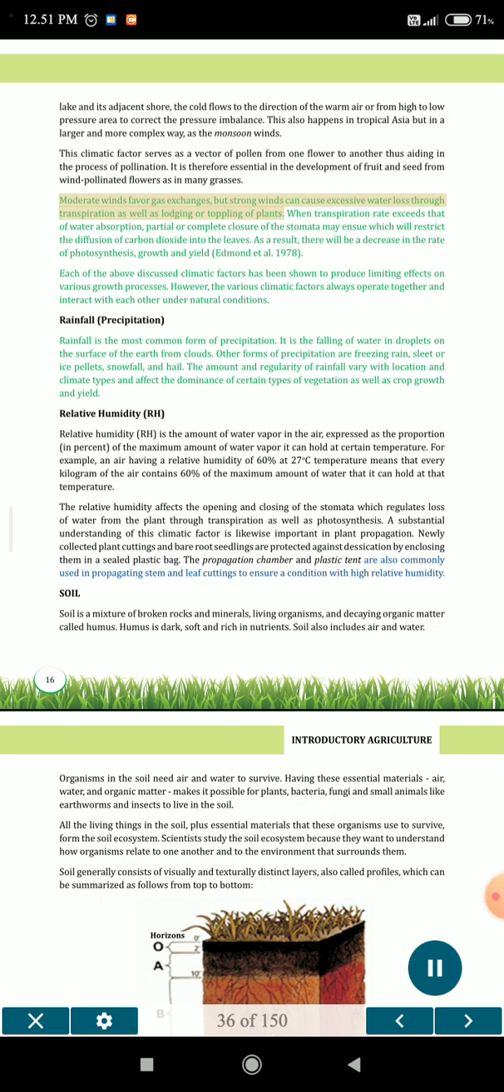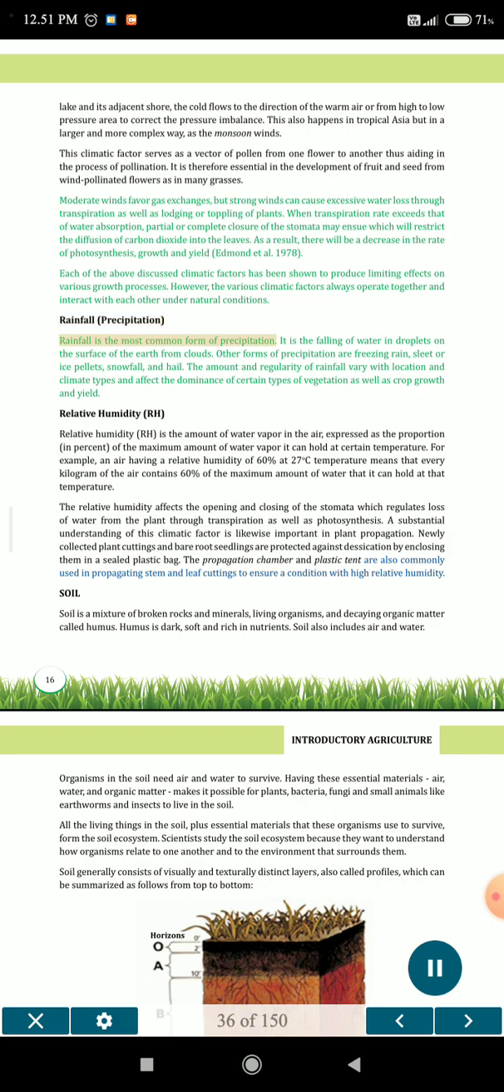toppling of plants. When transpiration rate exceeds that of water absorption, partial or complete closure of the stomata may ensue, which will restrict the diffusion of carbon dioxide into the leaves. As a result, there will be a decrease in the rate of photosynthesis, growth and yield. Edmund et al. 1978. Each of the above discussed climatic factors has been shown to produce limiting effects on various growth processes. However, the various climatic factors always operate together and interact with each other under natural conditions.